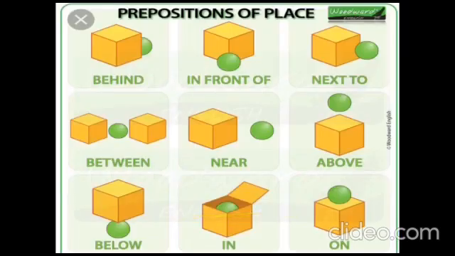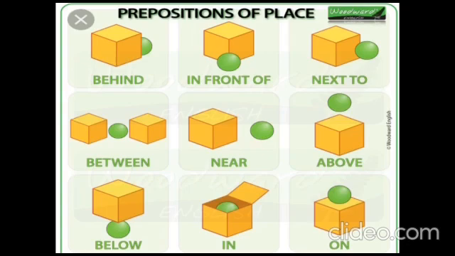Now, look at this picture. The ball is the noun here. Let's see. The ball is behind the cube. The ball is in front of the cube. The ball is next to the cube. The ball is between the cube. The ball is near the cube. The ball is above the cube.